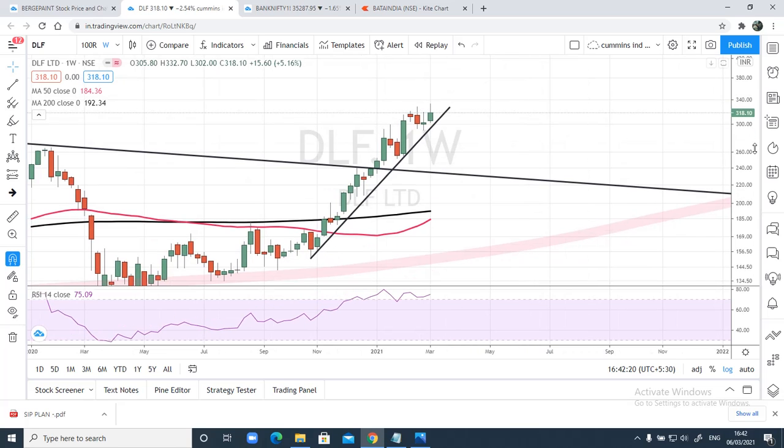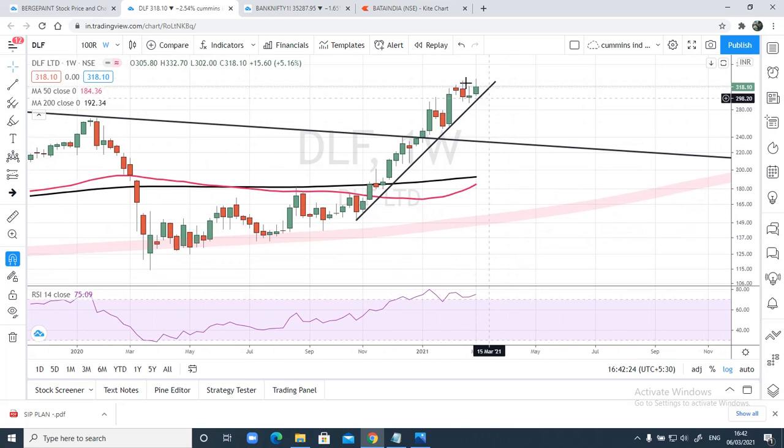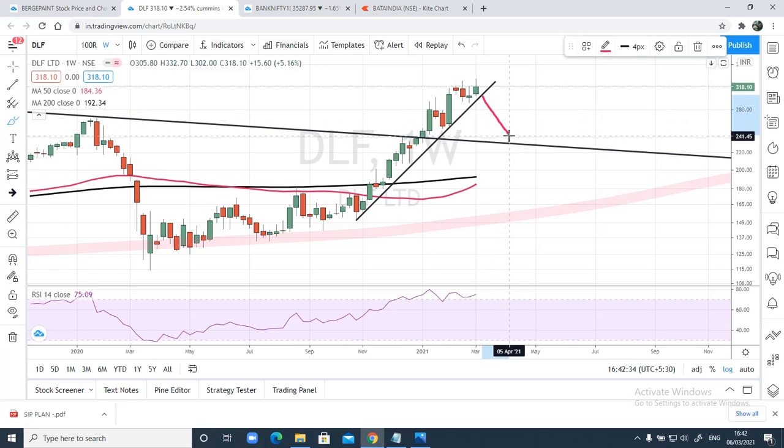So even for the medium term, it's not bearish, because until this trend line is breached, it's not bearish. Even if the trend line breaches, remember one thing, there will be a support at this level. It can come back down to this level. This will probably be the first support, and then it can start moving up again.